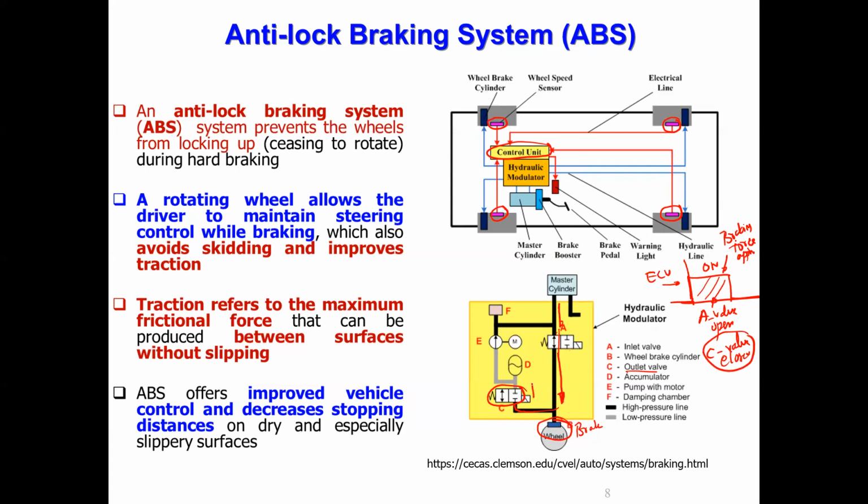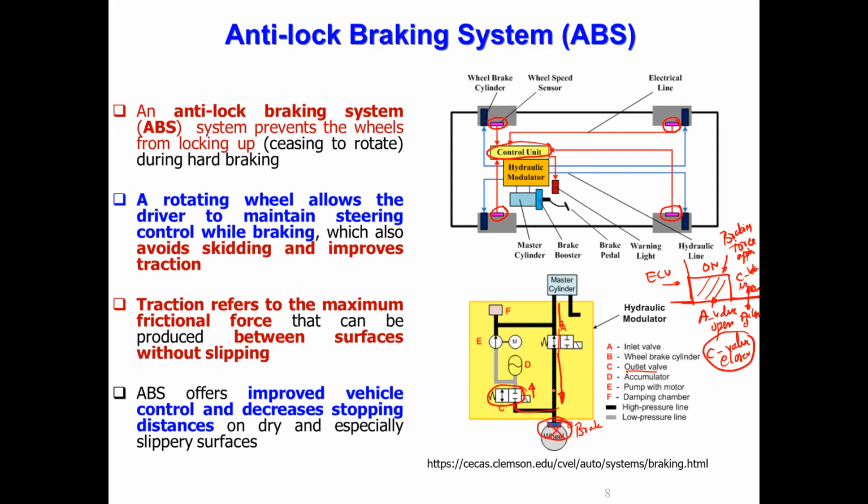Okay, C valve is open, A is closed. So when A is closed, what will happen? The brake force is removed.